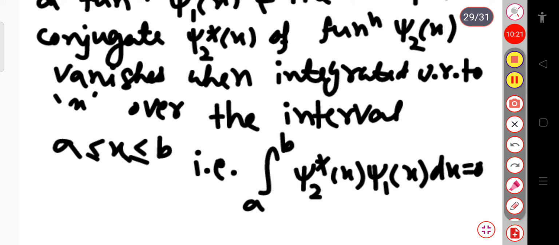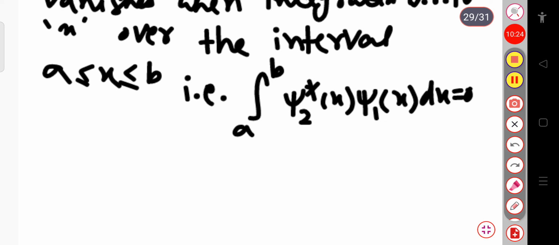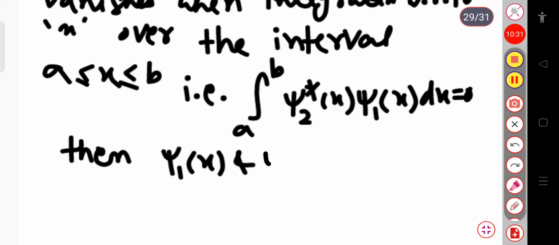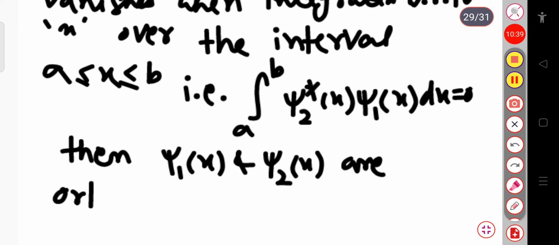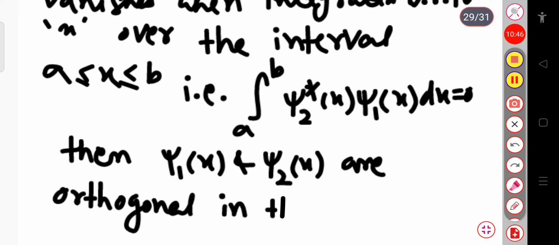Then we can say that psi 1 of x and psi 2 of x are orthogonal in the interval a b.